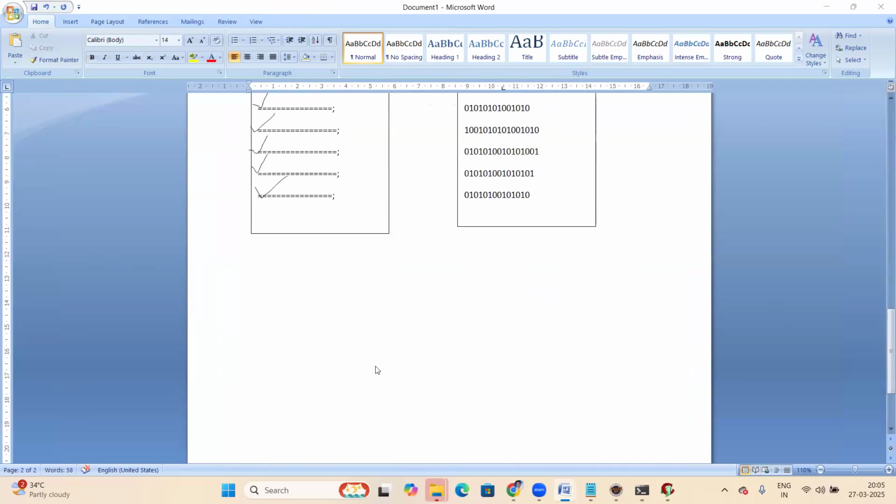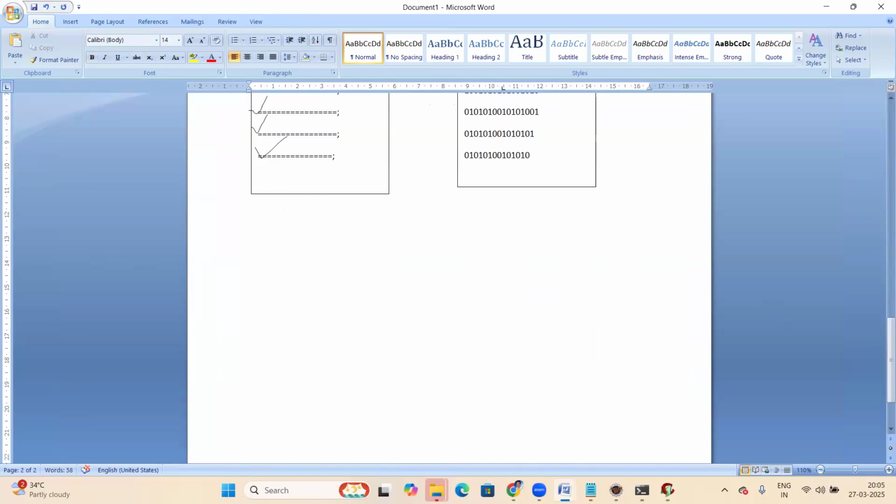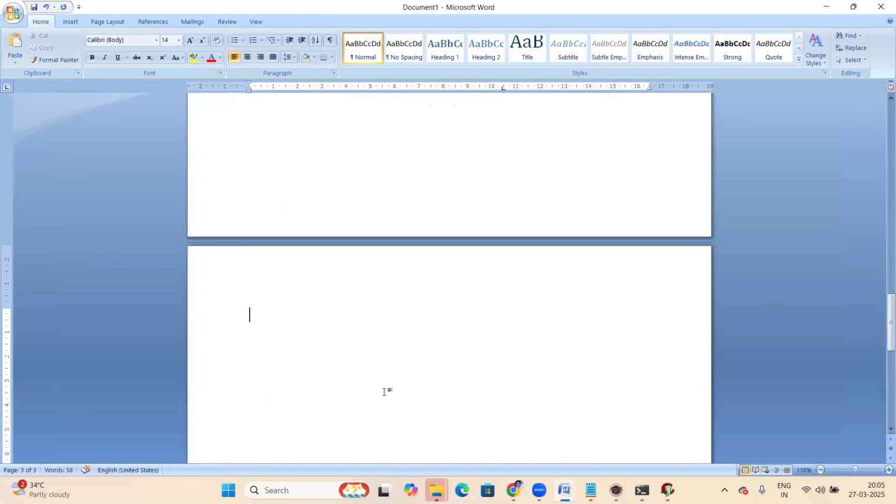Sir, can we check the exe file to see the binary code? Can we do that, or not possible? Not possible. It's in the background. Once the exe file is created, it never changes. If you want to modify the program, we should go to the source code, modify it, and recompile to regenerate the exe file. So we cannot see the binary code. It's working only in the backend. You can't see or even modify that binary code.